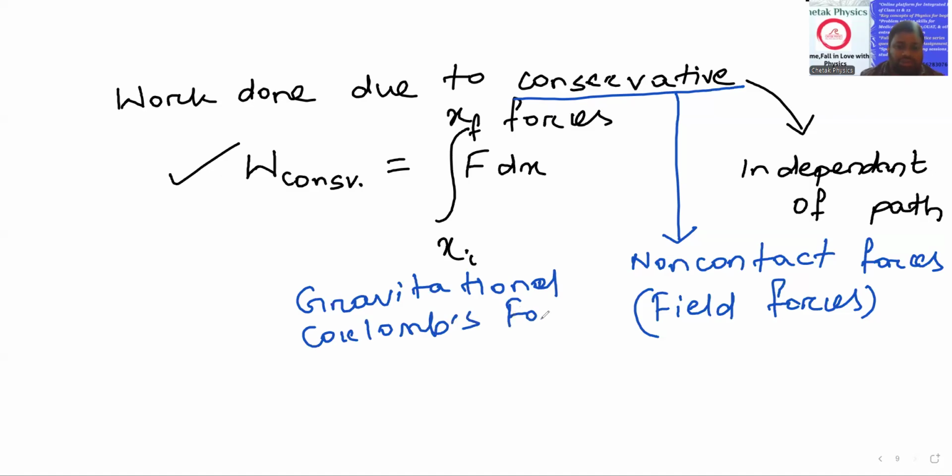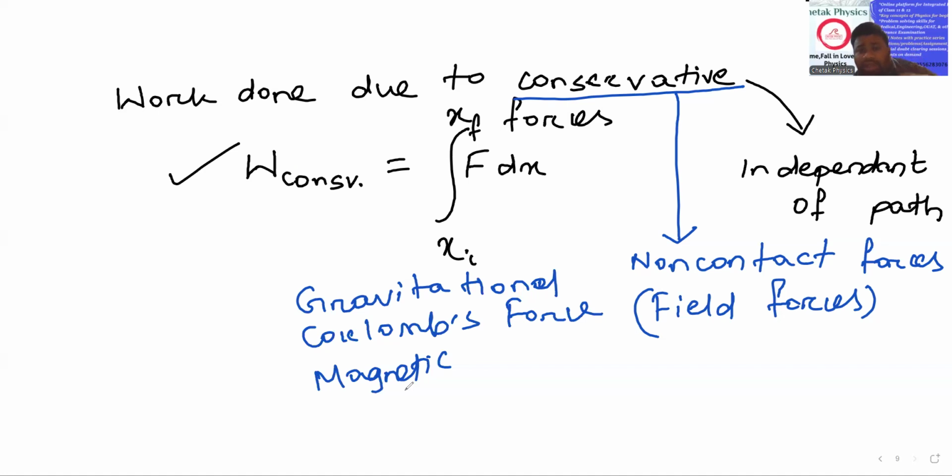obviously electrostatics, magnetic force. These forces are conservative forces. These are non-contact forces, field forces, which have a certain range, a certain field within which we can experience them. Within the gravitational field, we can experience gravitational force.